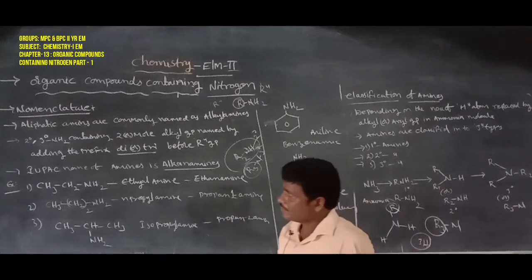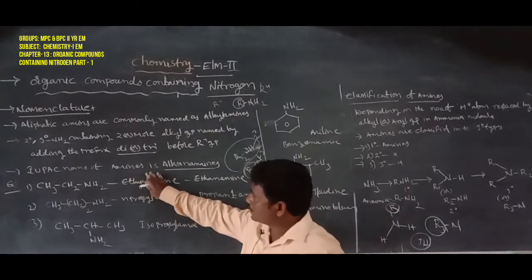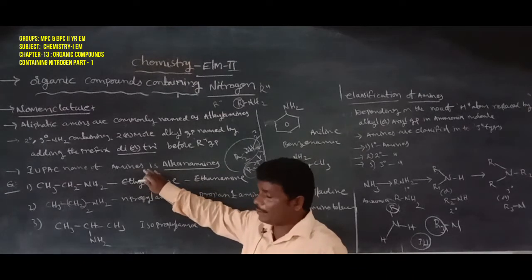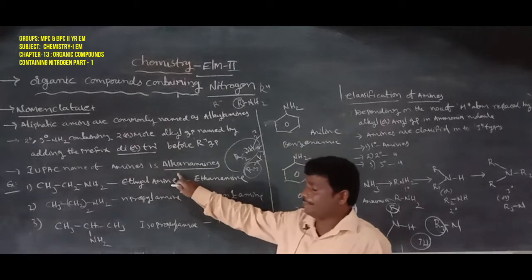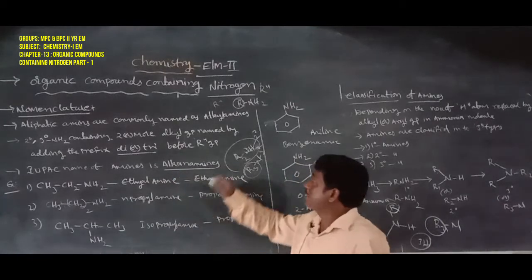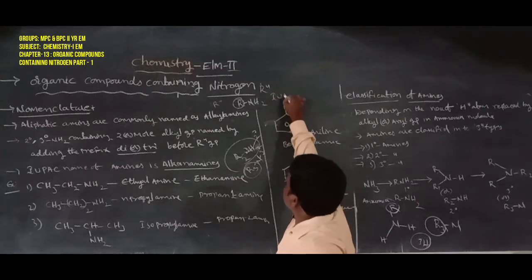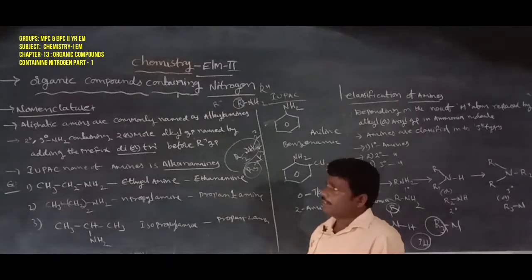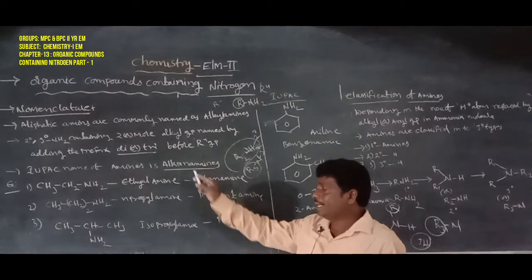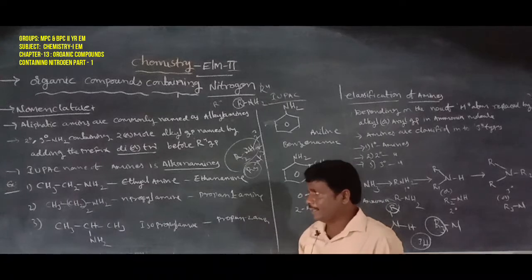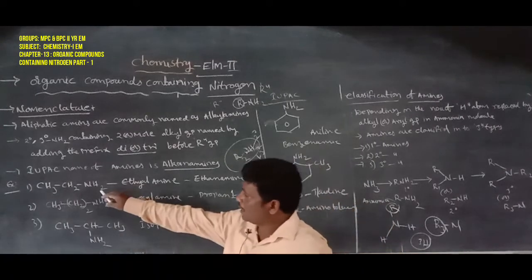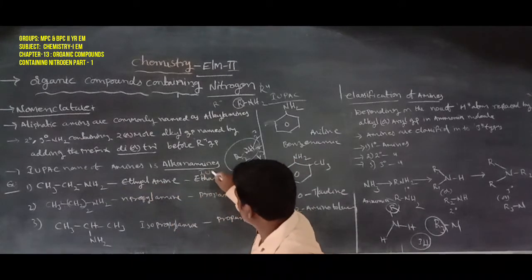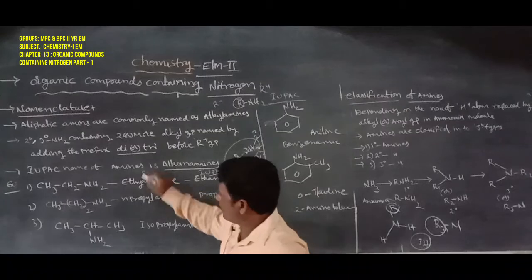Next point, the IUPAC name of amines is alkanamines. For example, here is the organic compound, the common name and the IUPAC name.